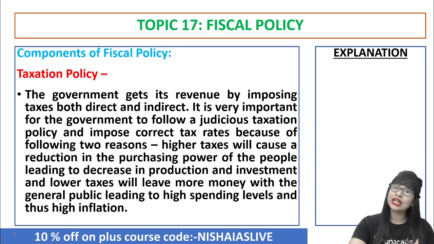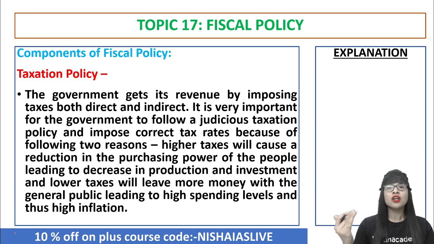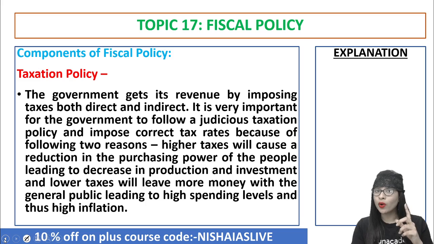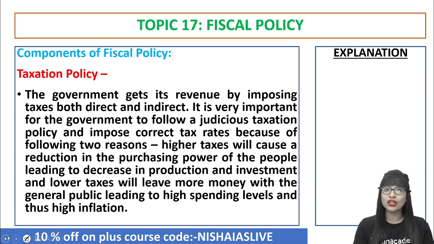And what about lower taxes? Sometimes the government is not even taxing to the required level. Automatically, people are left with more and more money. Their purchasing power increases, leading to high levels of spending. People will start spending more and more on whatever goods they want because they have a lot of money with them. So now what happens? Slowly the price of the commodities will start shooting up. No matter you have money in your hand, too much money will start chasing too few goods. What is the meaning of that? Inflation. So again, your RBI is coming.